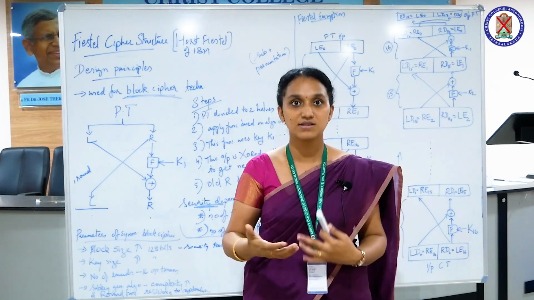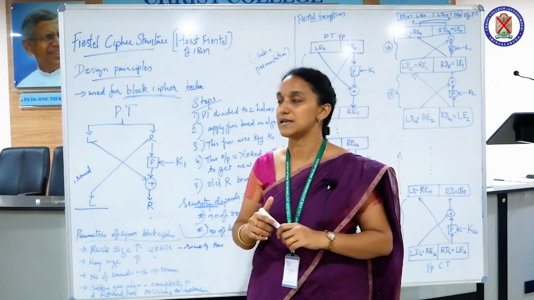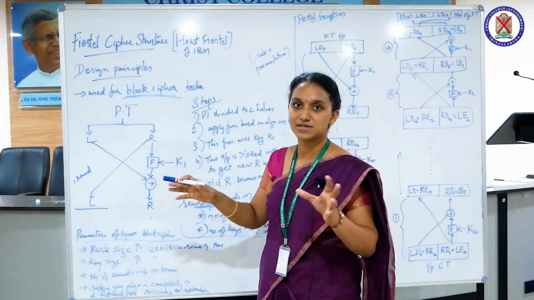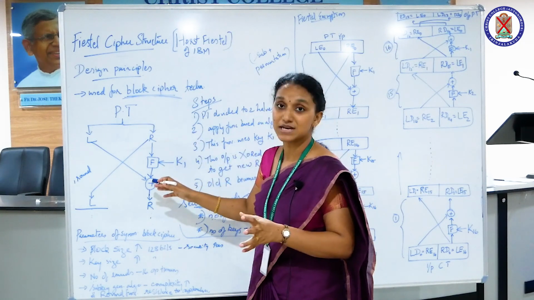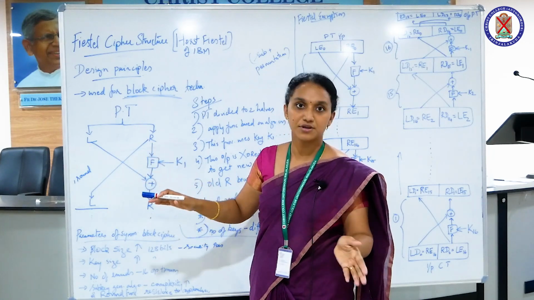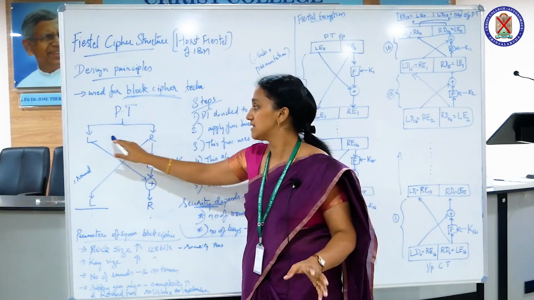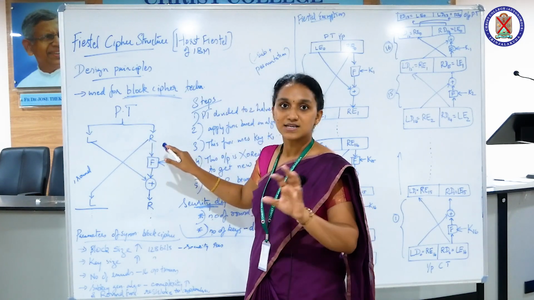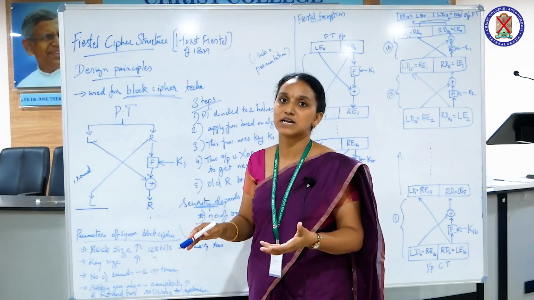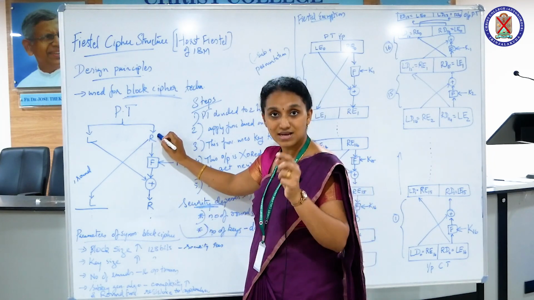So when I say Feistel cipher structure, we should be aware of how the structure is. There are various steps in designing the Feistel structure. Let me show you how the diagram can be drawn. You have the plain text or the original message as input on your sender side. The plain text is divided into two halves, the left half and the right half. Some round function, based upon the encryption algorithm we use, can be applied to this right half.